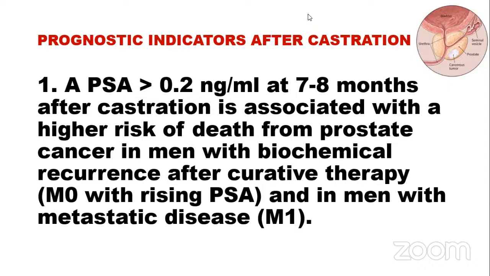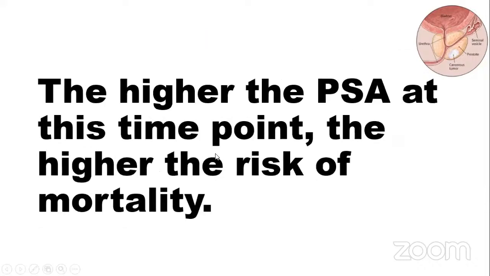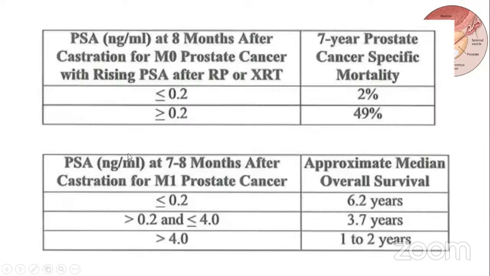We look for PSA more than 0.2 nanogram per ml at 7 to 8 months after castration, associated with high risk of death from prostate cancer. The higher the PSA at this time point, the higher the risk of mortality.